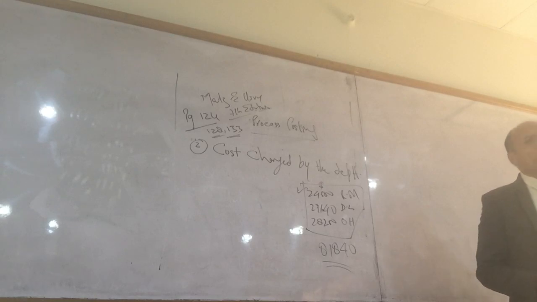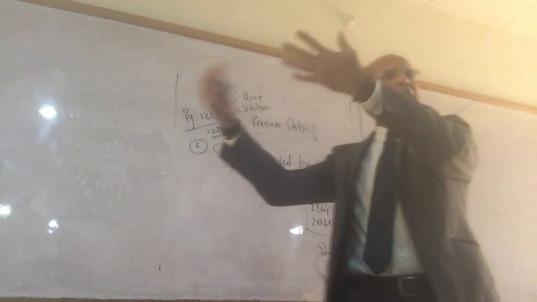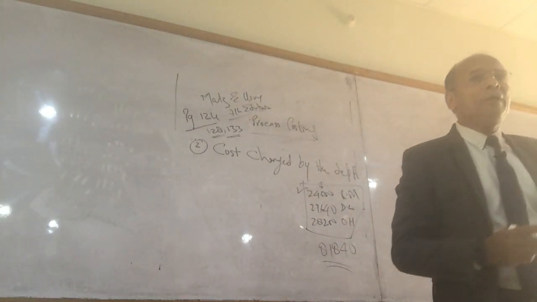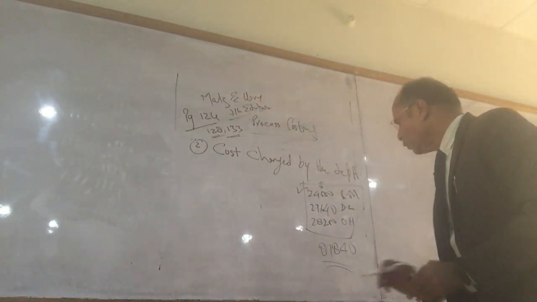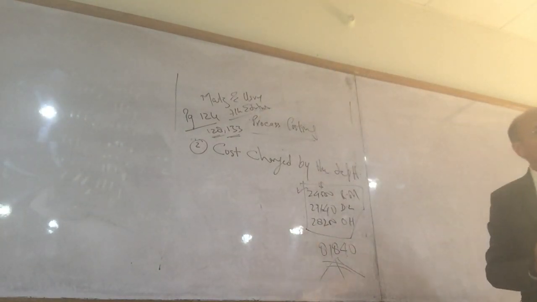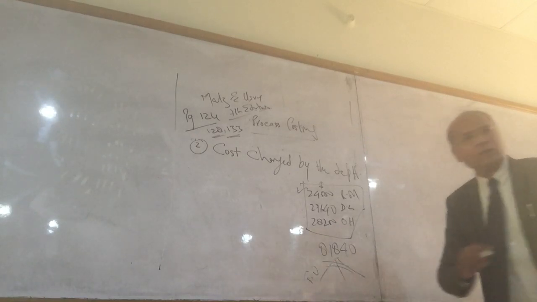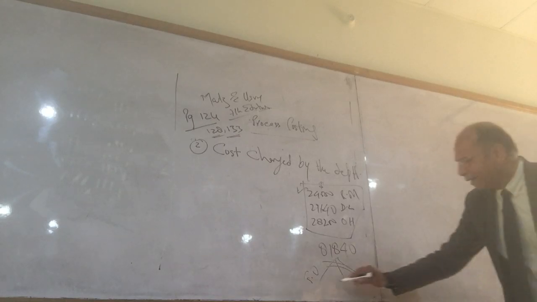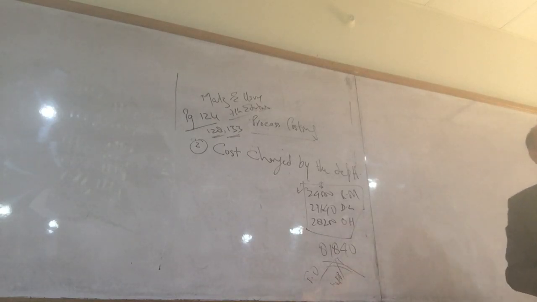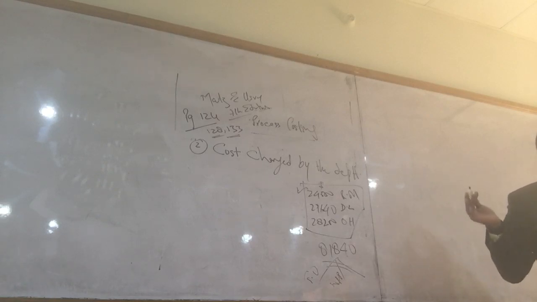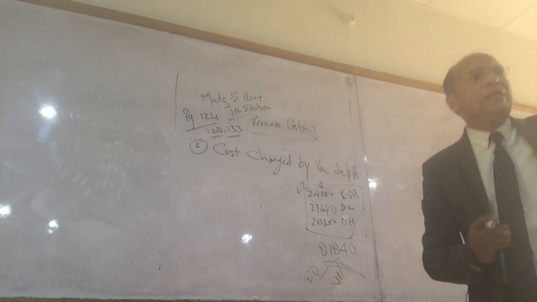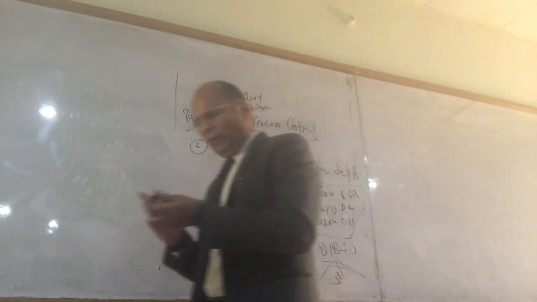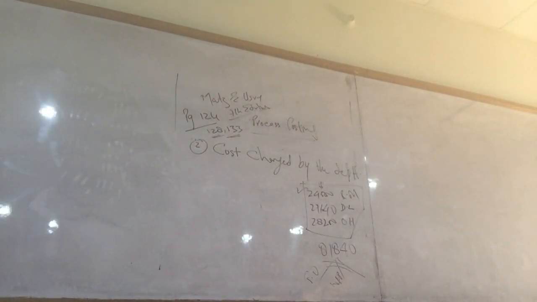Now the question: suppose you transfer the total units, it means the total cost will be transferred. But suppose you did not transfer the total units, it means you are supposed to make the breakup of this cost. Some cost is transferred out, some cost remains in your department, that is work in process, and some cost is lost. When the units are lost, it means automatically the cost is lost. You get the point? When the units are lost, the cost is lost as well.